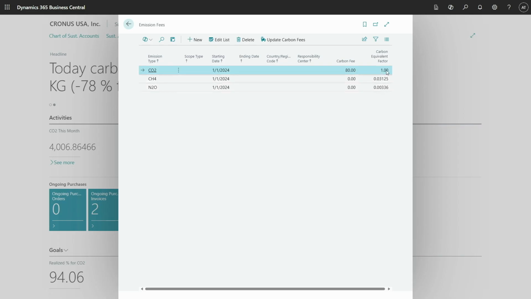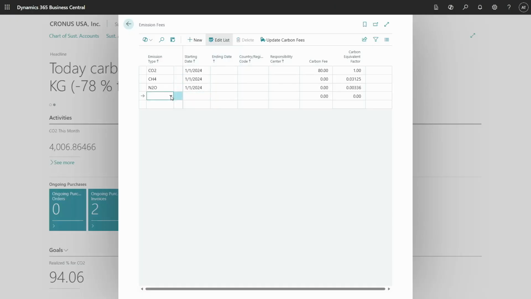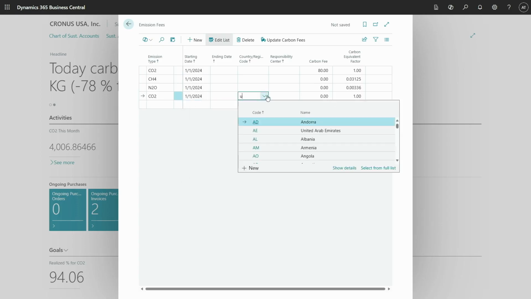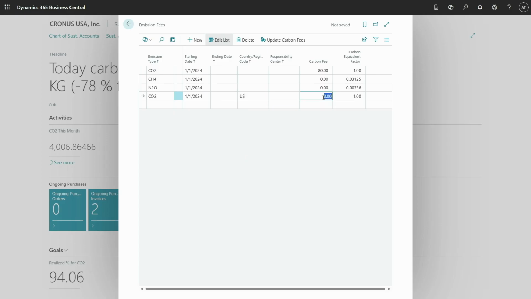So now for carbon, the carbon equivalent is all the time 1, and this is something we enter ourselves. So if I add, for example, a different one for an additional country, I want, for example, to add for the United States, and I can say, okay, for example, the emission fee is 35. So this is possible to be used.